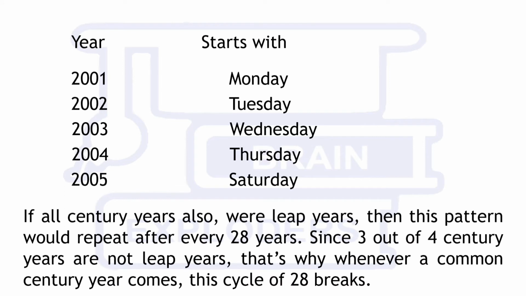If all century years also were leap years, then this pattern would repeat after every 28 years. Since 3 out of 4 century years are not leap years, whenever a common century year comes, this cycle of 28 breaks.